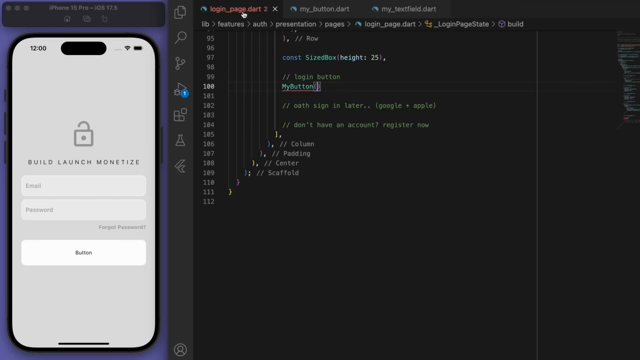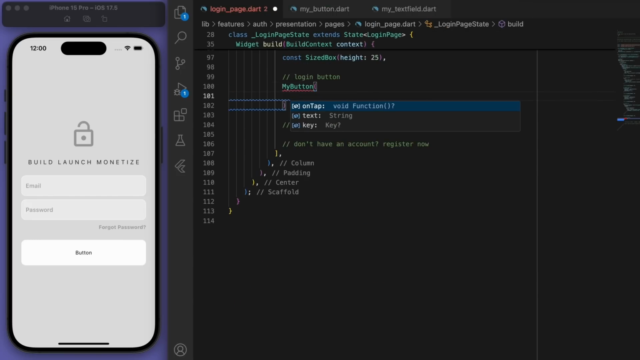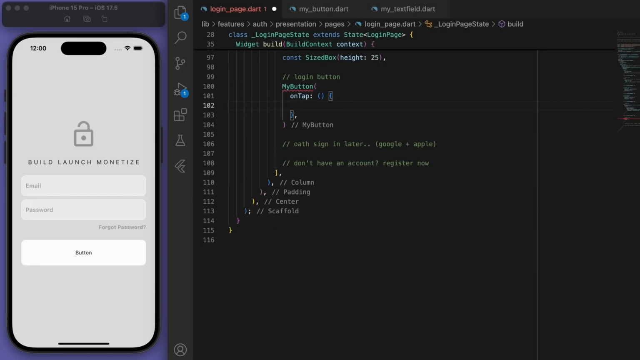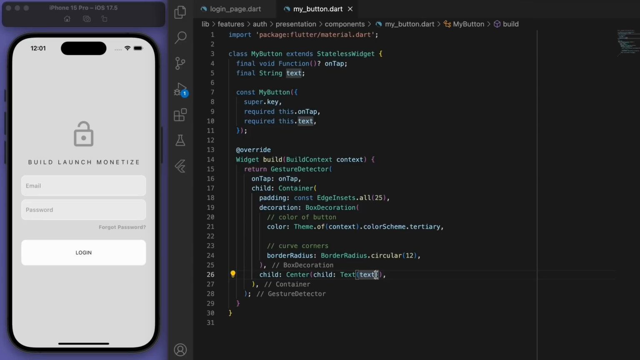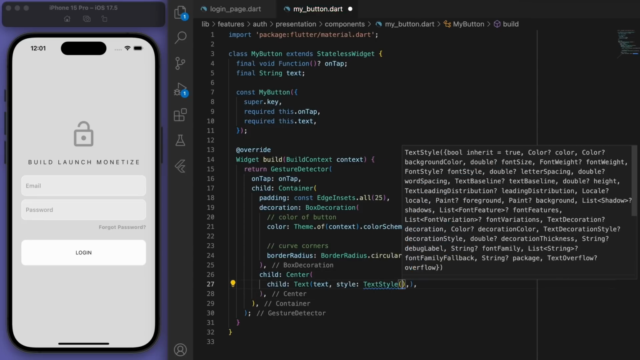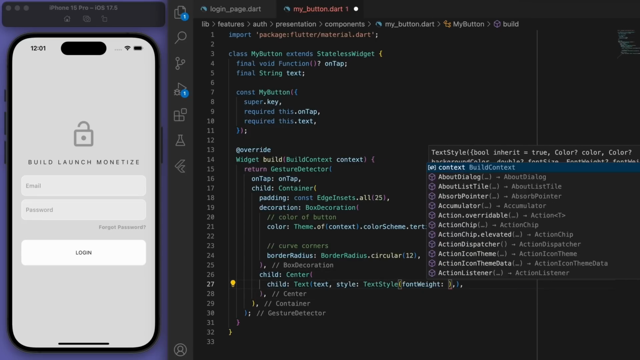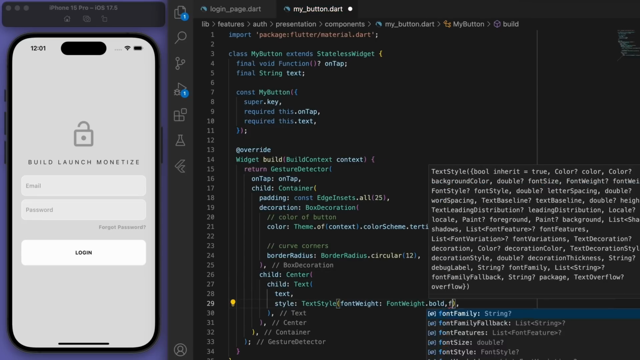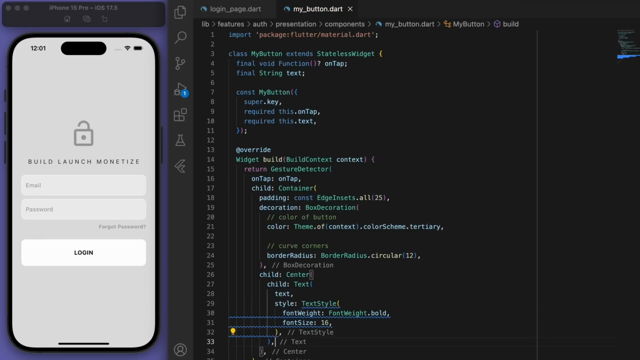Sweet, so coming back to the login page, we can fill out the my button. On tap, let's currently just execute nothing. And text, I'm going to say login. Sweet, that's looking pretty good.